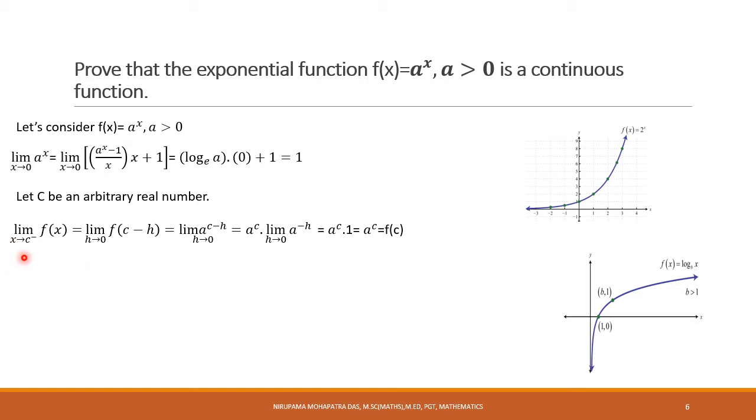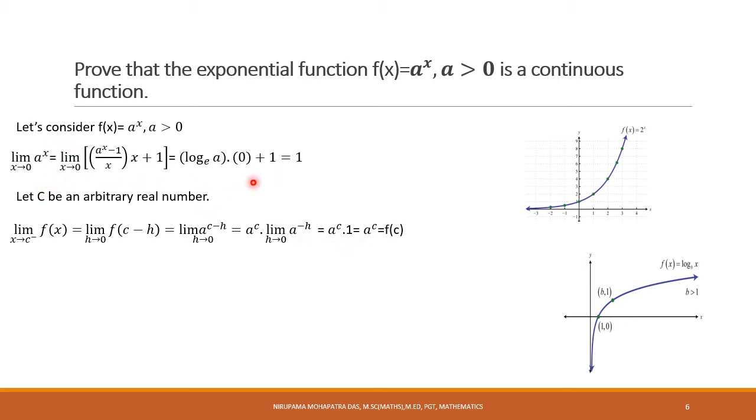And the left limit, as x approaches c minus of f(x), is the limit as h approaches 0 of f(c minus h). So what is f(c minus h)? f(x) equals a to the power x, so this becomes a to the power c minus h, so a to the power c into a to the power minus h, limit h approaches 0. So this becomes a to the power c, and the limit as h approaches 0 of a to the power minus h is 1.